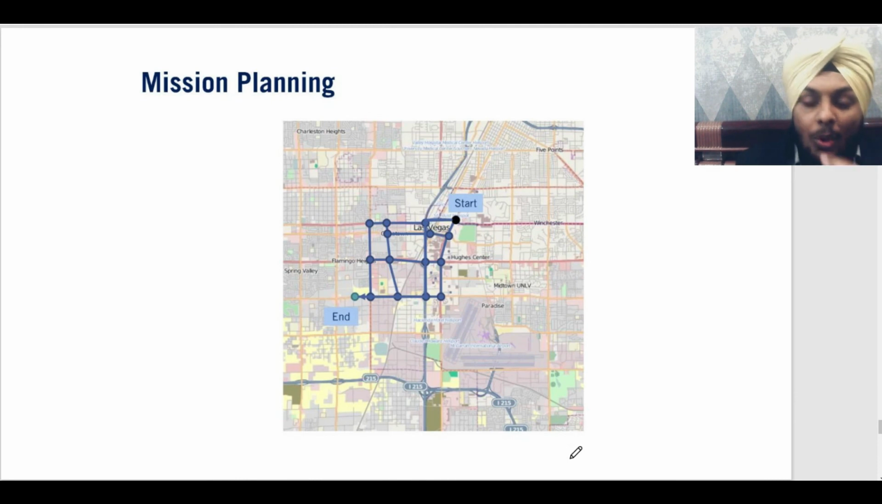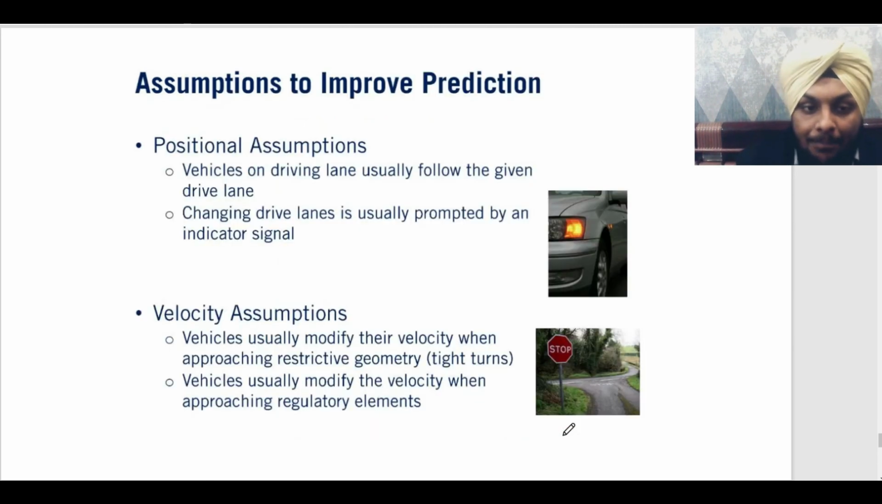Mission planning, you have already seen examples in your Google Maps when you search for a certain location and try to find the shortest path to that location. There are various types of algorithms used in graphs basically, which include Dijkstra's and A star, which try to find the shortest and the most efficient path in a graph, right?